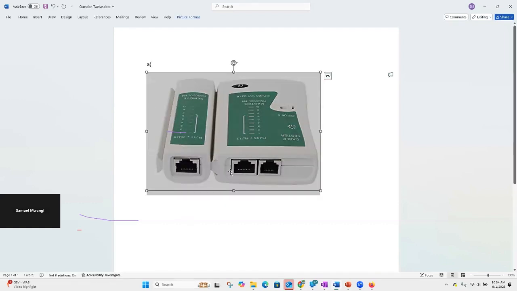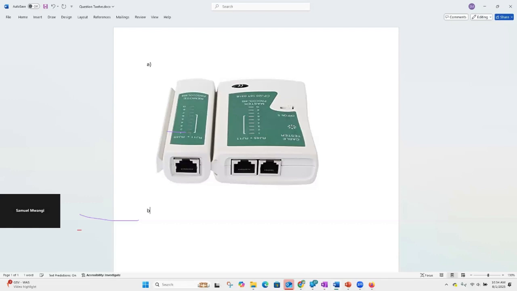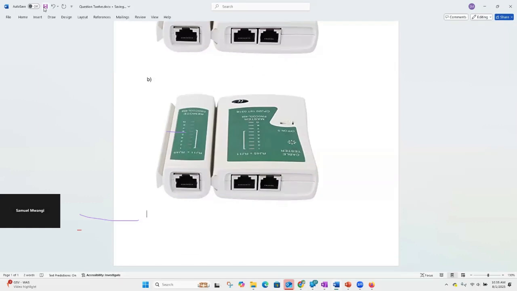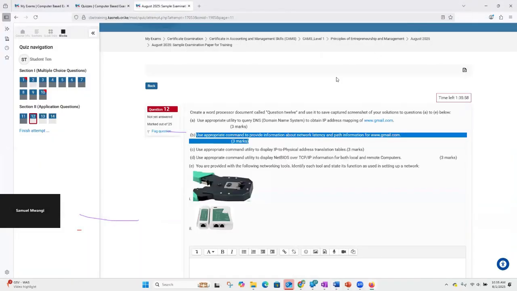If you go to B down here, ensure that you have the answer for B. Then if it's C, and so on. After each and every pasting, ensure that you click on save, just to ensure that at the end you upload the most current document.